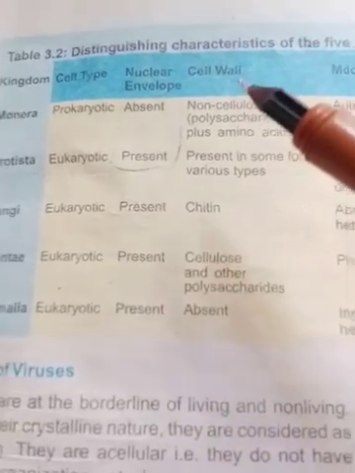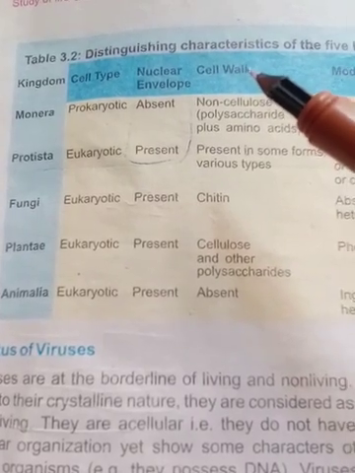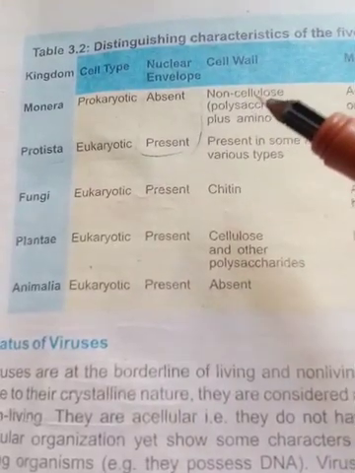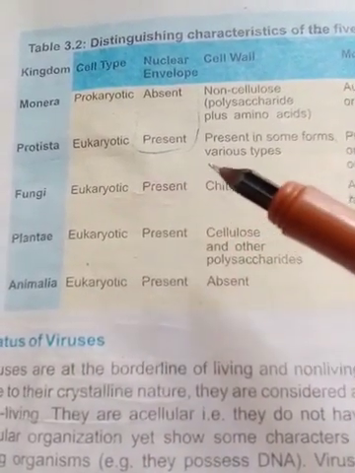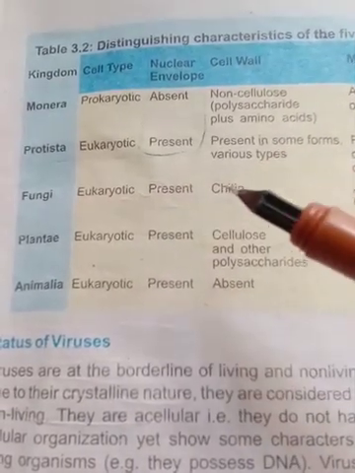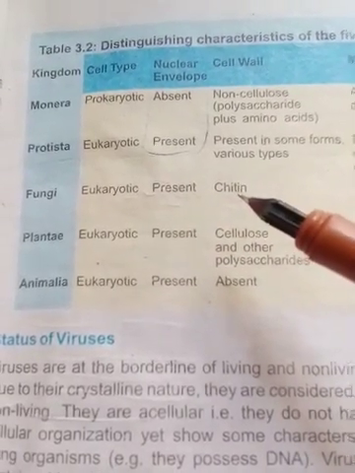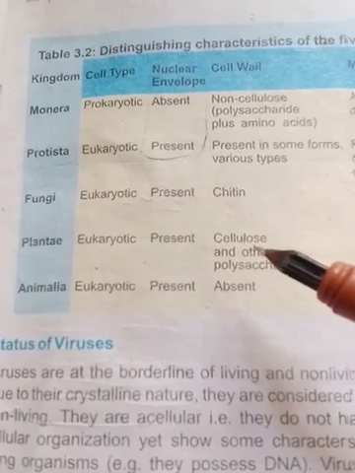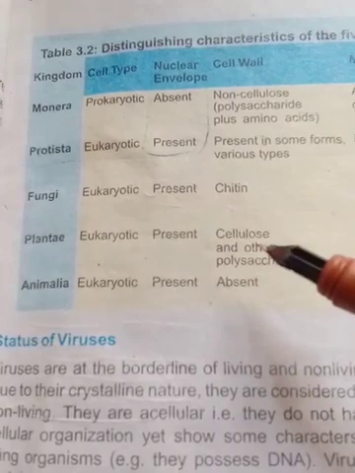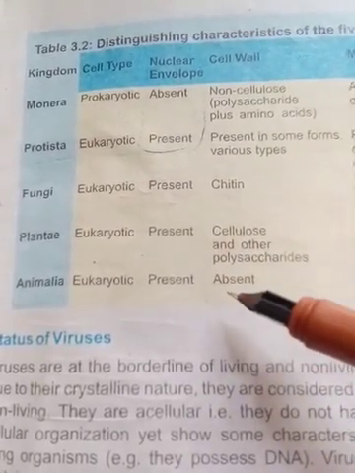In the same way, we will then discuss the characteristic of the cell wall. In kingdom Monera, the cell wall is non-cellulose, while in kingdom Protista the cell wall has various types. In fungi the cell wall is composed of chitin, and in plantae it is composed of cellulose and other polysaccharides. In kingdom Animalia the cell wall is absent.